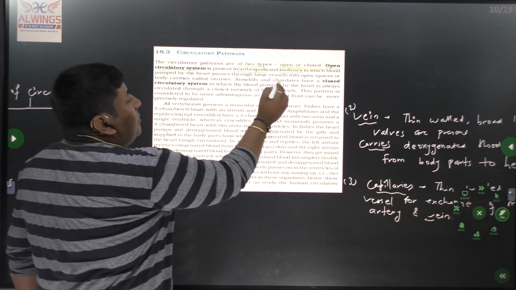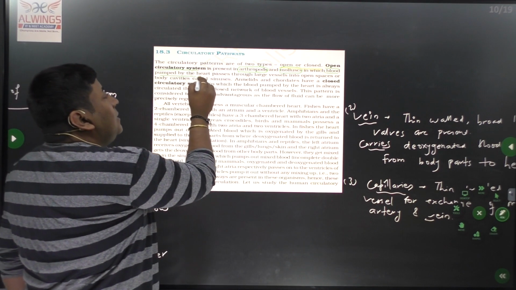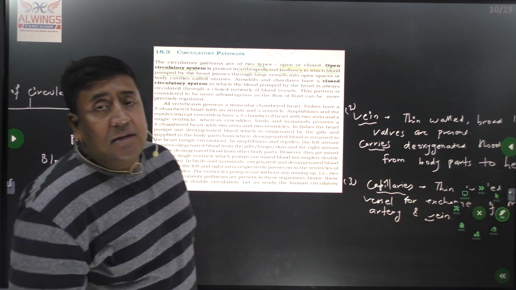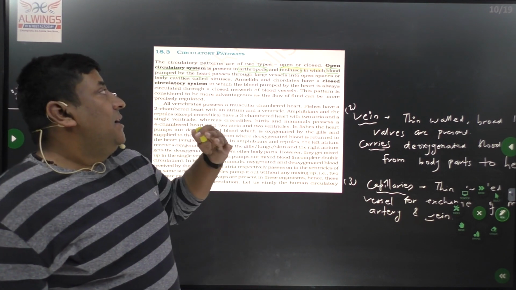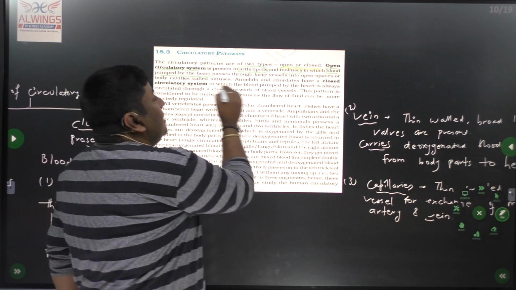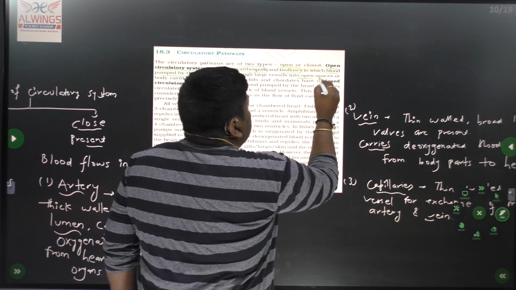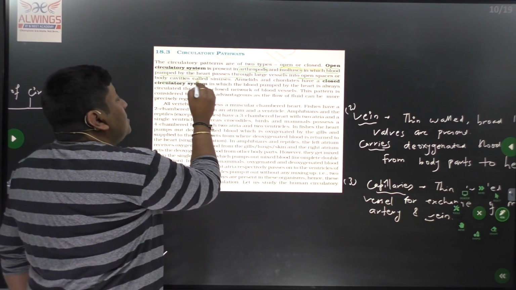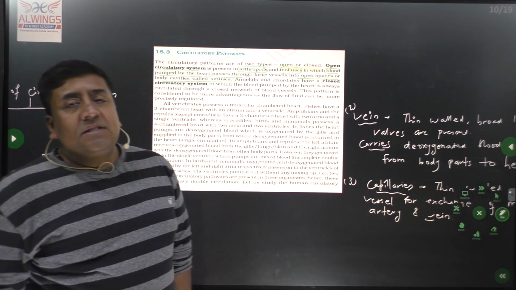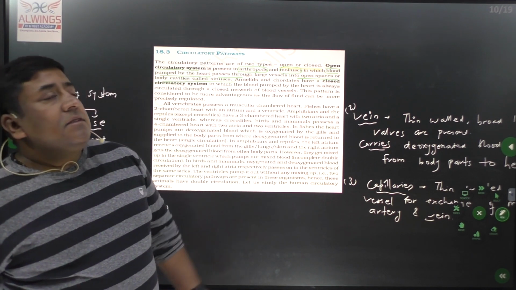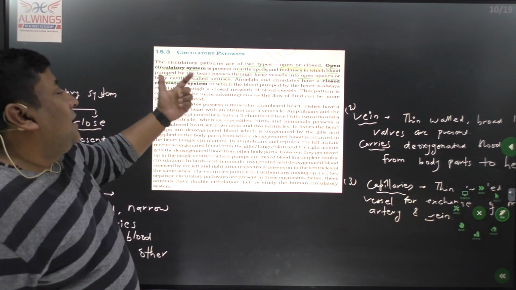Here they are saying that blood is pumped by the heart, and it passes through large openings or cavities called sinuses. Okay, so what we have discussed is that the blood moves through the large cavities called sinuses.